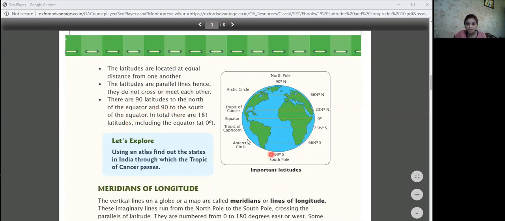So if we see this figure, this is the equator, and 90 latitudes towards the North Pole, and from the equator to the south, 90 towards the South Pole. So 90 plus 90, total we have 180, plus 1 equator, which is considered a latitude. So in total there are 181 latitudes including the equator.